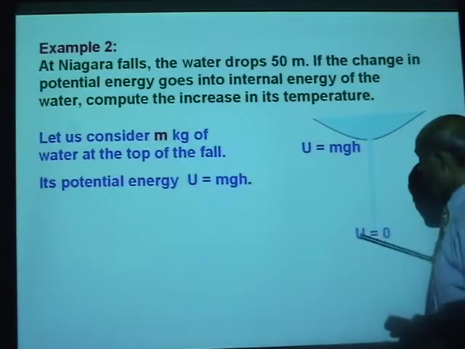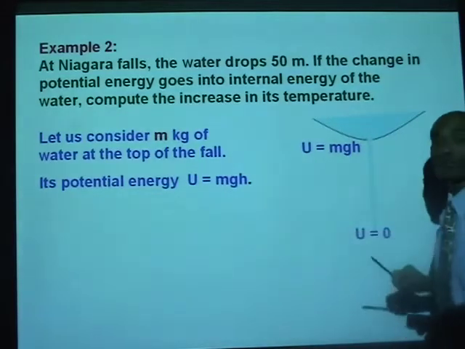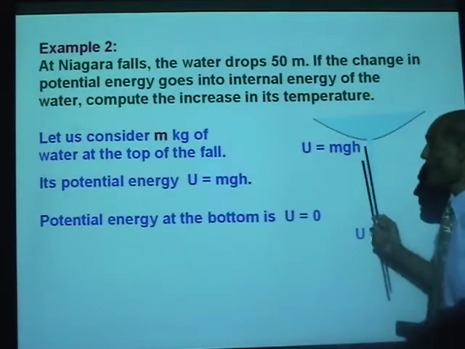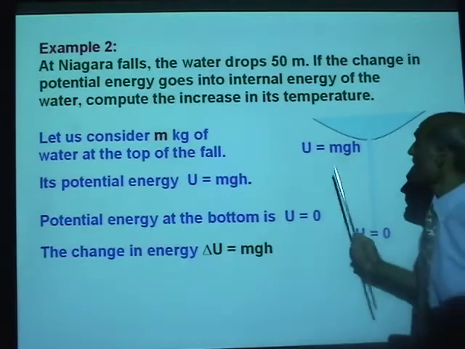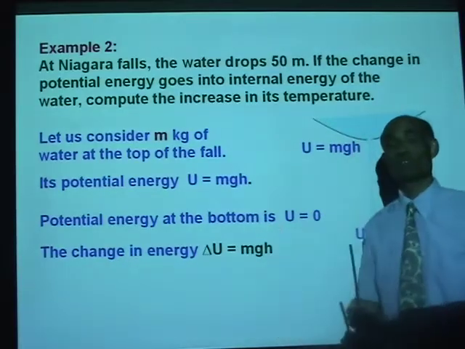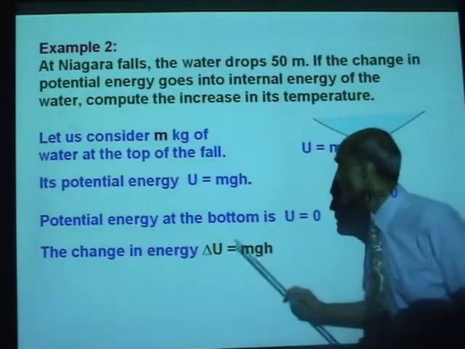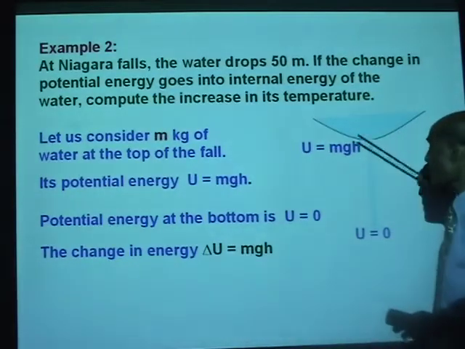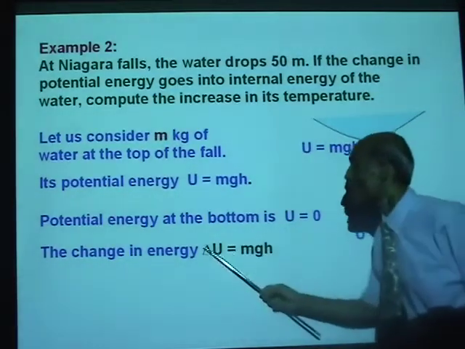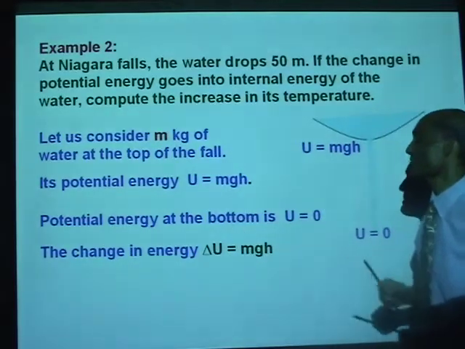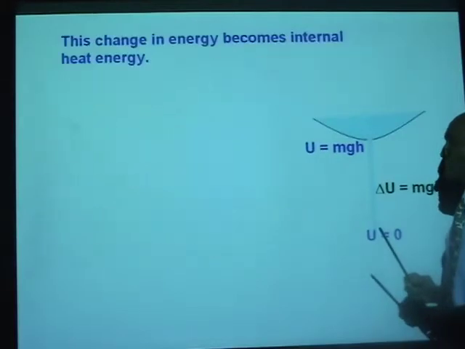When it falls to the ground level, its potential energy will be 0. All that energy has now become the internal energy, delta U. All the potential energy at the top has become internal energy of the water. So we say delta U equals mgh.